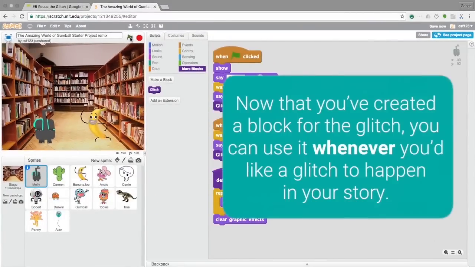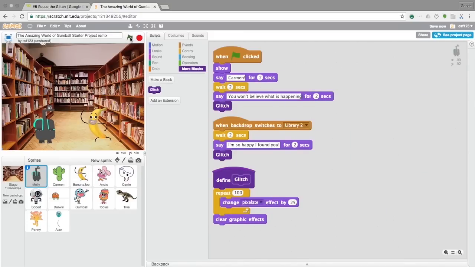Awesome! Now that you've created a block for the glitch, you can use it whenever you like a glitch to happen in your story. In the next video, you will conclude your story and learn other ways you could add to it. Now it's your turn.